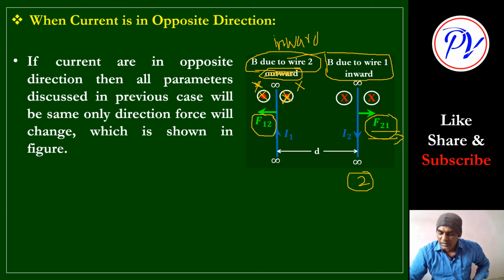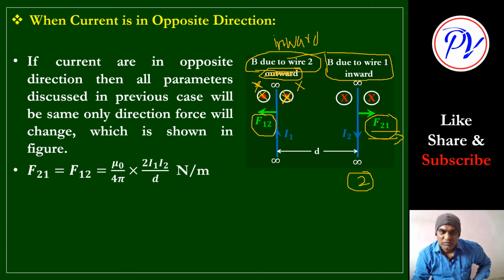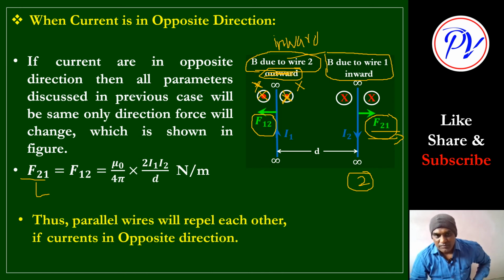Clear? Now what about the magnitude? The magnitude will be the same as in the previous case: mu 0 upon 4 pi into 2 I1 I2 by d, newton per meter, the force per unit length. And if you observe this, what will happen?